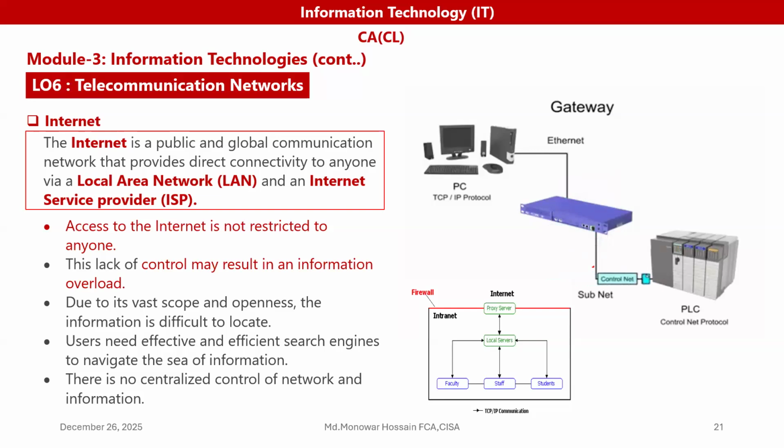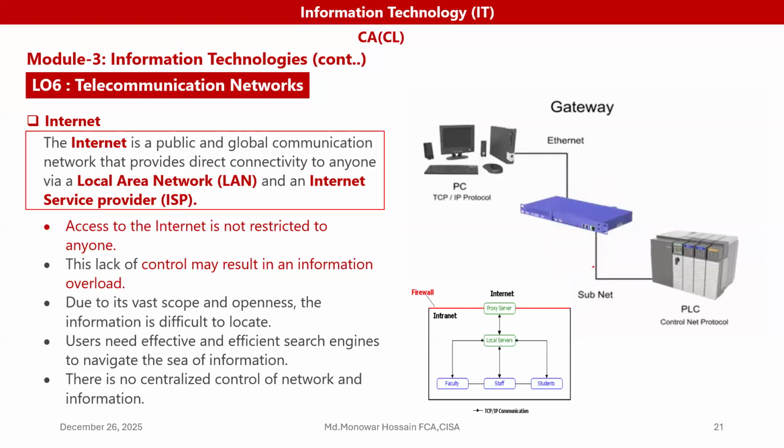Though today we are using ChatGPT and DeepSeek, which help us find the real one or a specific item, that can mislead sometimes. Because the user needs an effective and efficient search engine to navigate the information ocean. It is difficult to find the right, necessary information from the ocean of information, but it is helping us.